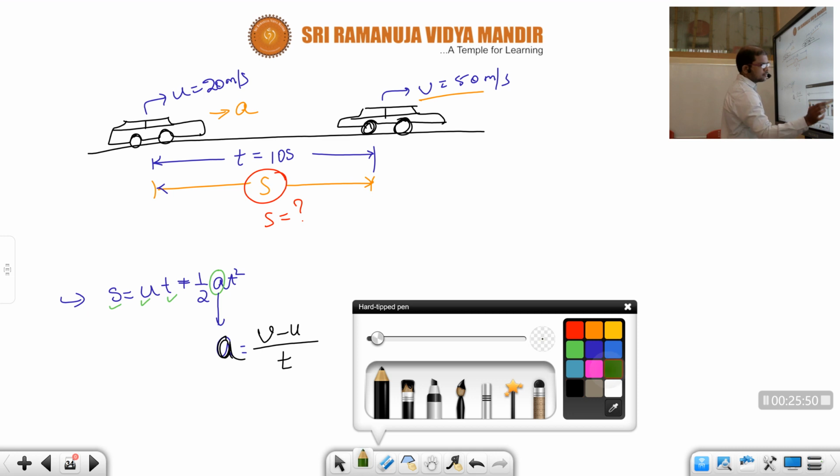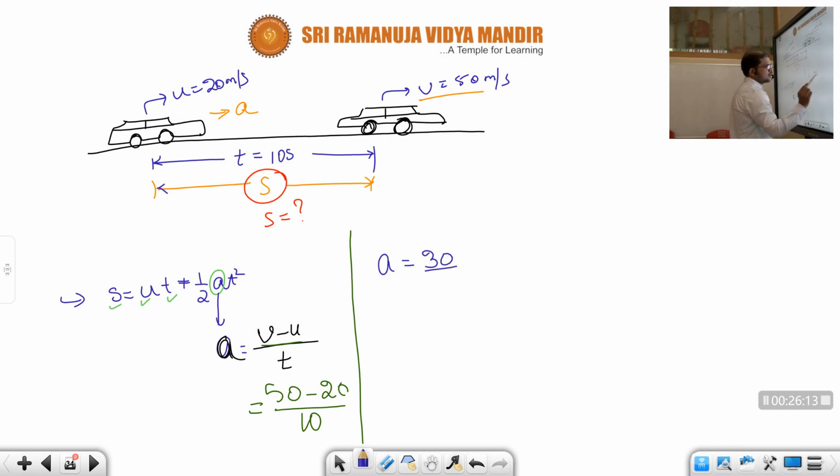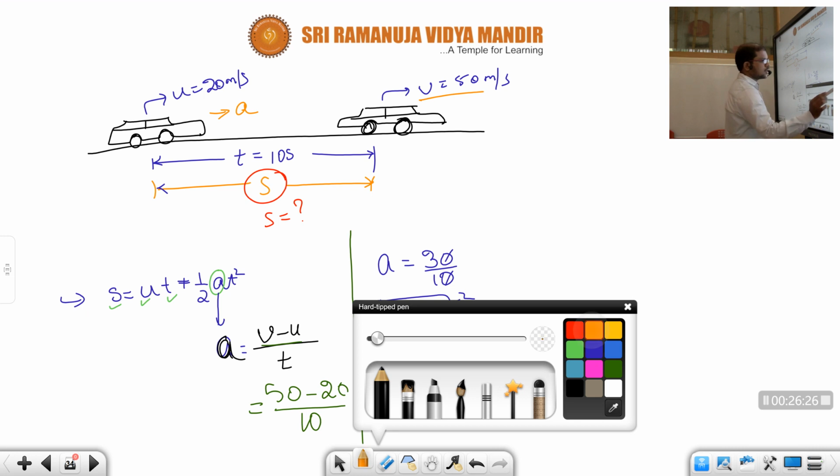Okay children, let us see what is v. Attained velocity 50 minus initial velocity u, 20, by time taken, 10. How much is this value? Acceleration is equal to 50 minus 20 by 10, which means 30 by 10, zero cancels. So a equal to 3 meters per second square. Okay children, so we now got the a value. Let us substitute in that formula in order to find s.